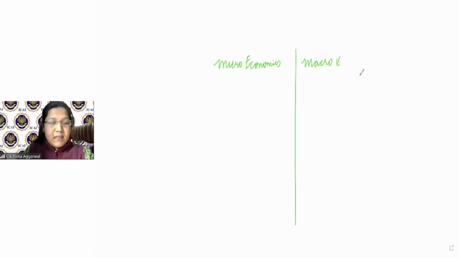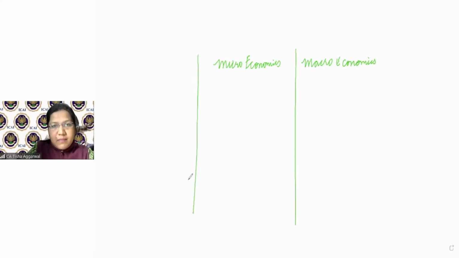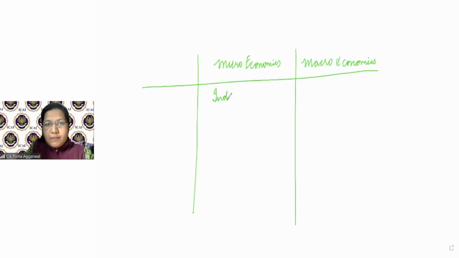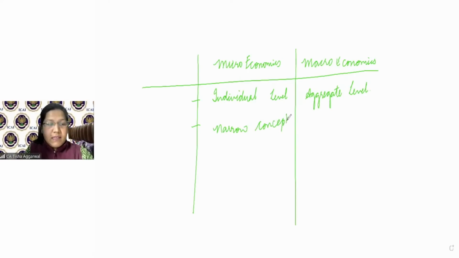Okay, perfect. Now, whenever I talk about microeconomics, this talks about the individual level. This is given at the aggregate level. Another thing: because micro is at the individual level, it is going to be a narrow concept, and this is obviously going to be a broader concept.